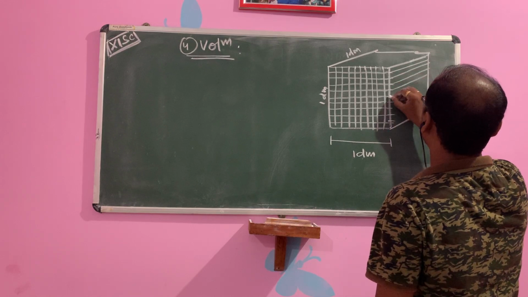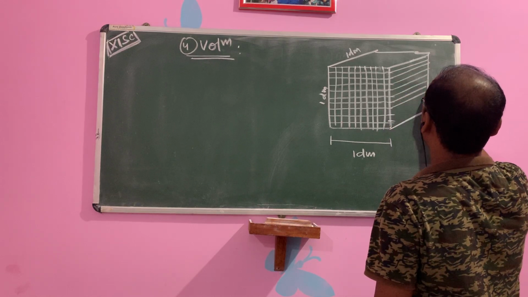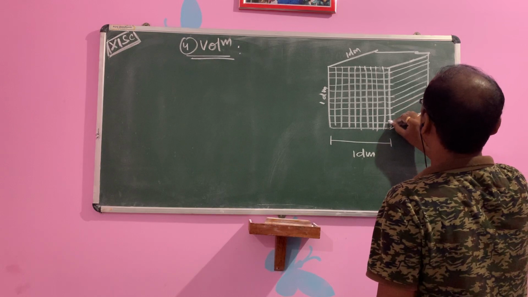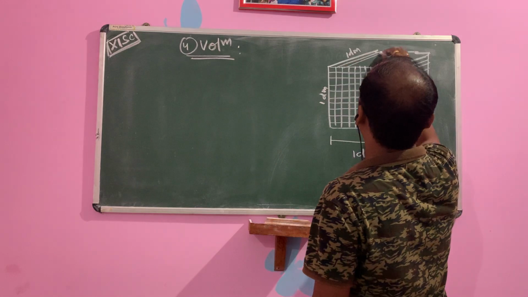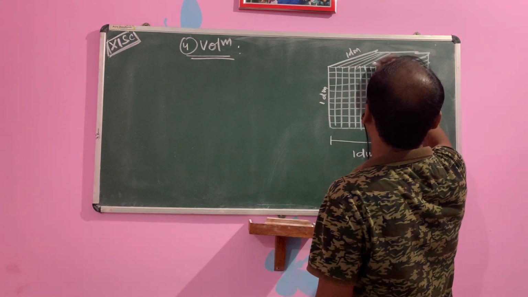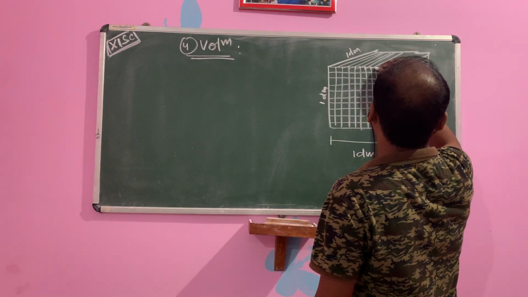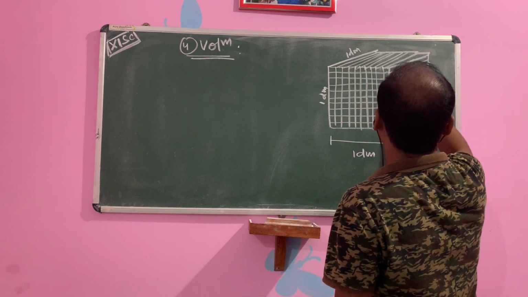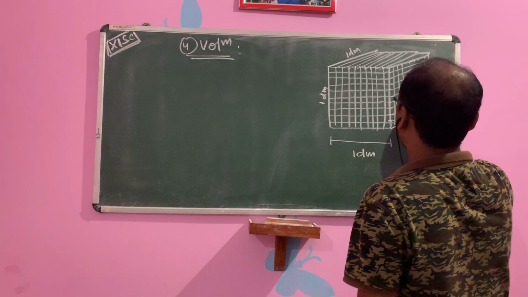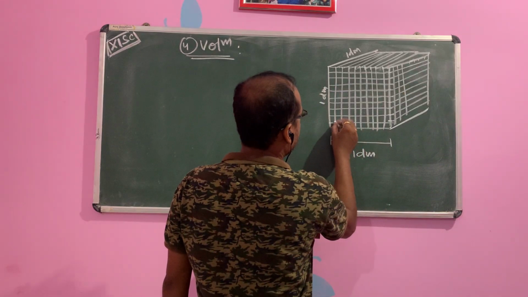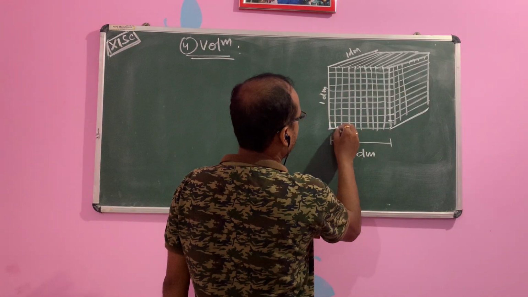Which scale do you use? It will also help in second year, in the solid state, to make different cubes. Similarly, again you divide into 10 equal parts. So 1 equal part is 1 box.